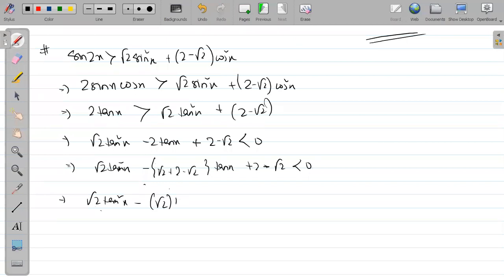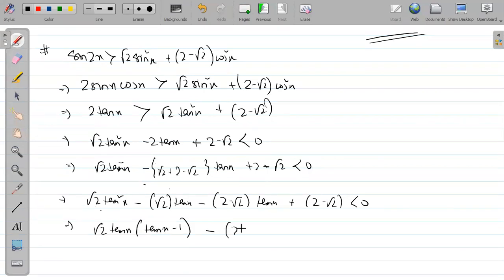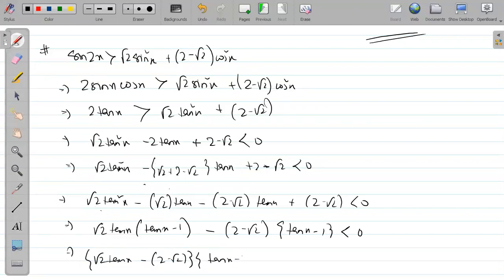Root 2 tan x minus 2 tan x plus 2 minus root 2. अब थोड़ा सही लग रहा है, मजा आ रहा है. So I am taking root 2 tan x as common, now it is tan x minus 1. Here I am taking 2 minus root 2 common, tan x minus 1. So it can be factorized. You can see root 2 tan x minus 2 minus root 2 into tan x minus 1. I hope it is clear.